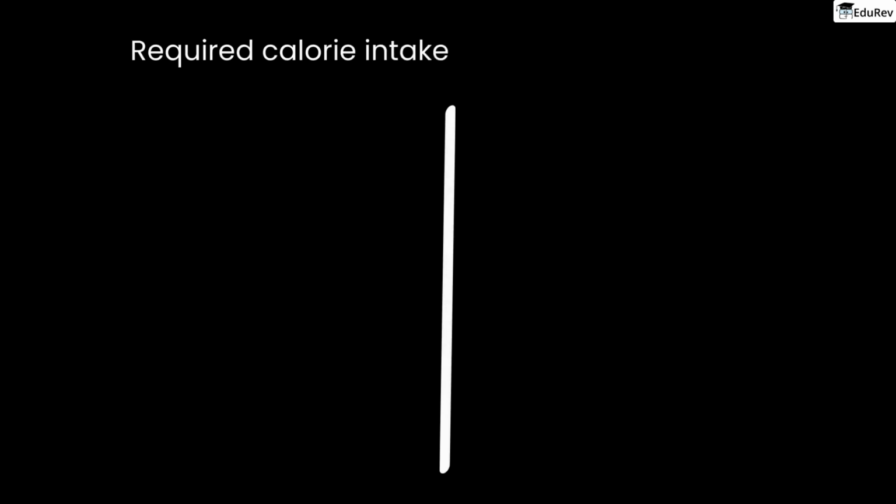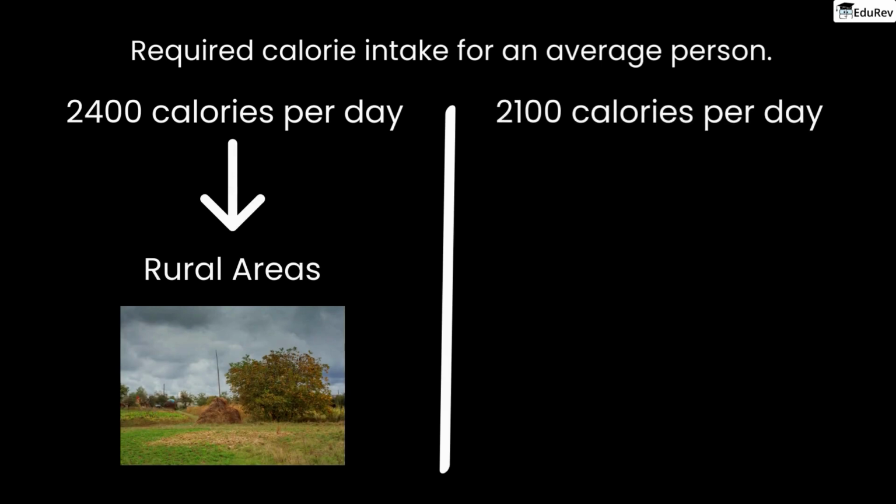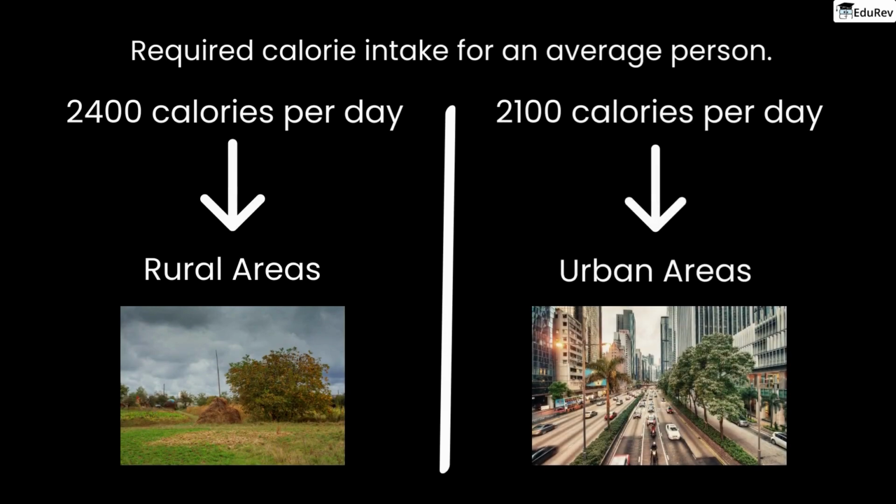The required calorie intake for an average person is 2,400 calories in rural areas and 2,100 calories in urban areas. The monetary expenditure needed to buy these calories in terms of food grains is revised periodically to account for changes in prices.